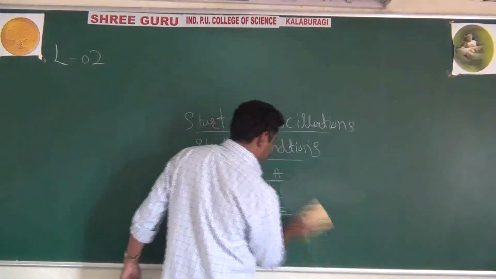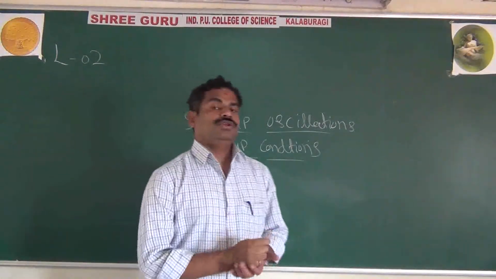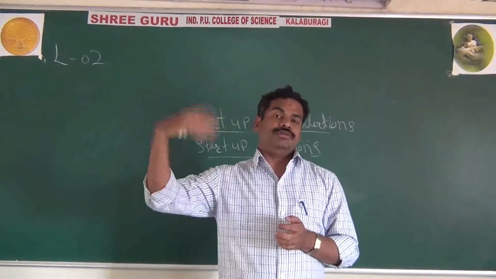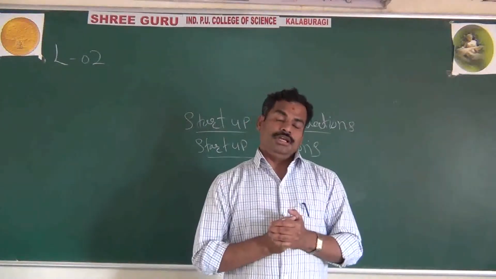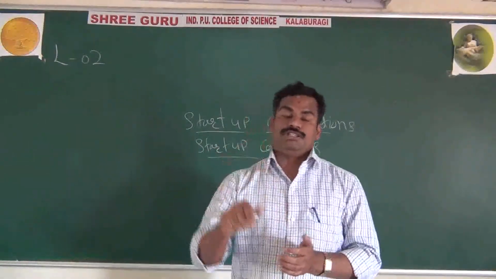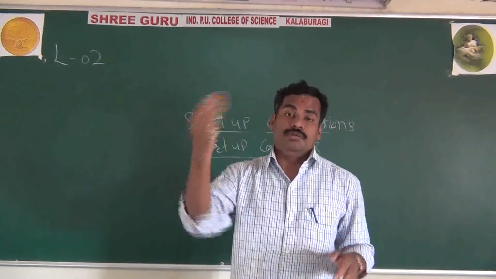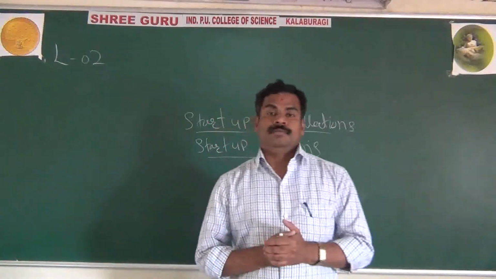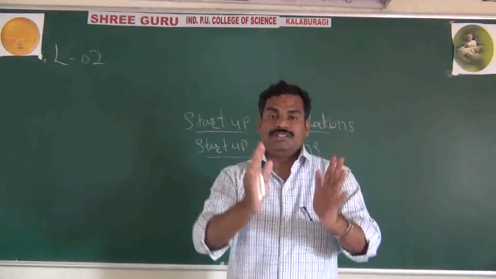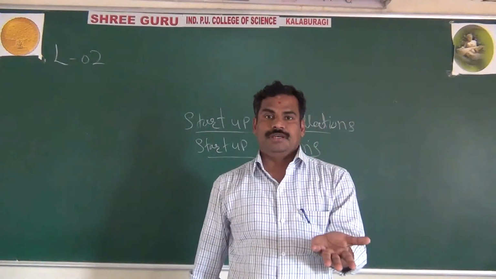According to the conservation laws, without any input you are not getting an output, but in an oscillator you are saying you get output without any input. In an amplifier you are applying an external input, but in an oscillator you are not applying any external input. The oscillator itself generates its own input. You follow what I am saying?